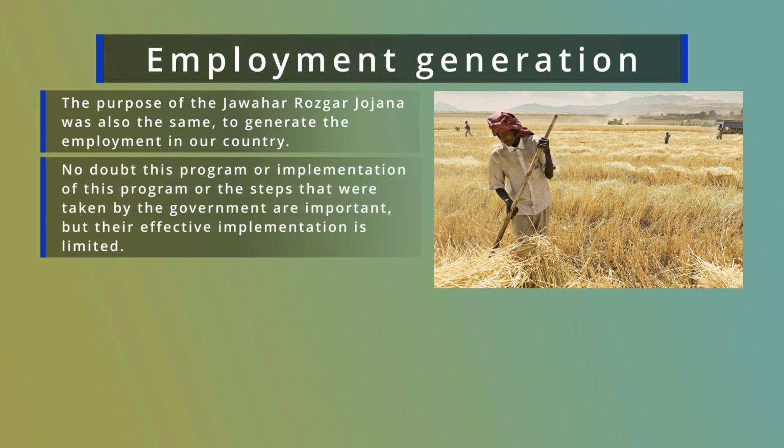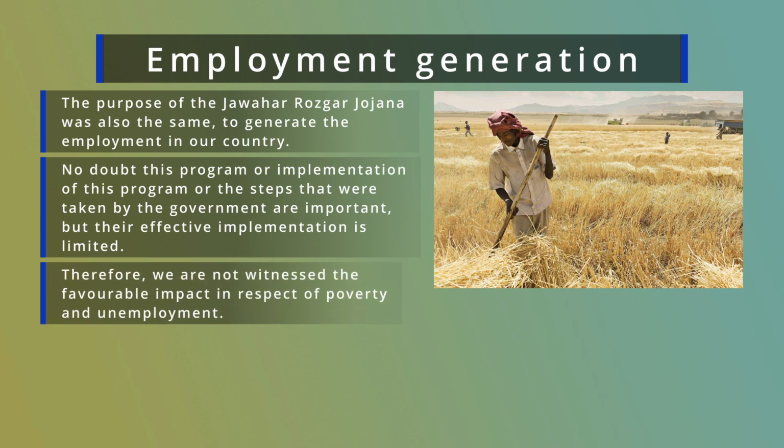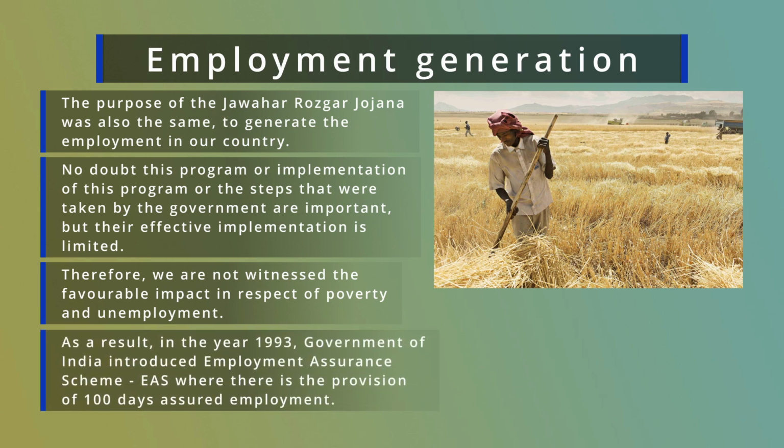No doubt the implementation of this program or the steps taken by the government are important, but their effective implementation is limited. Therefore, we did not witness a favorable impact in respect of poverty and unemployment. As a result, in the year 1993, the Government of India introduced the Employment Assurance Scheme, EAS, where there is the provision of 100 days assured employment.